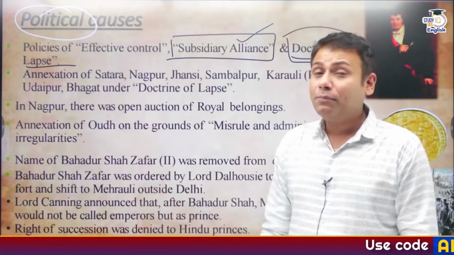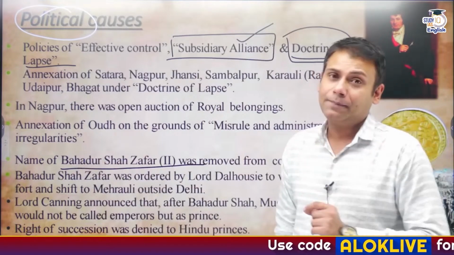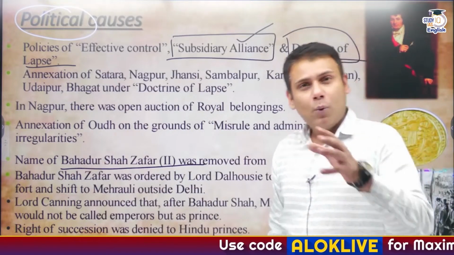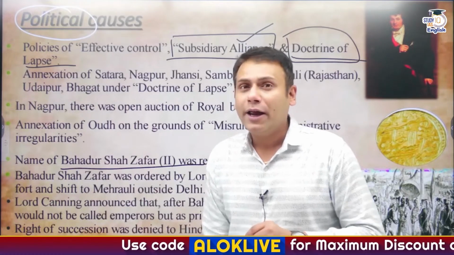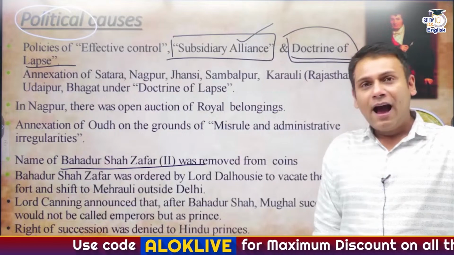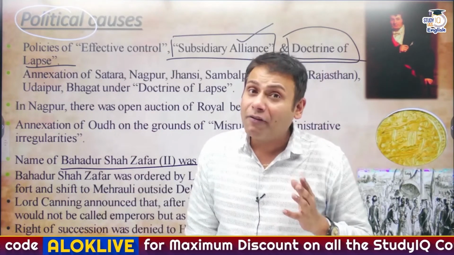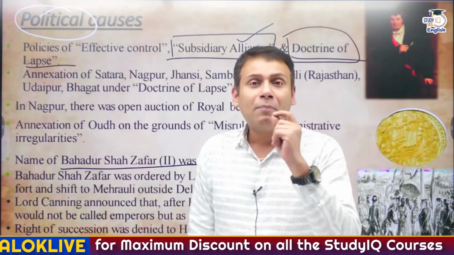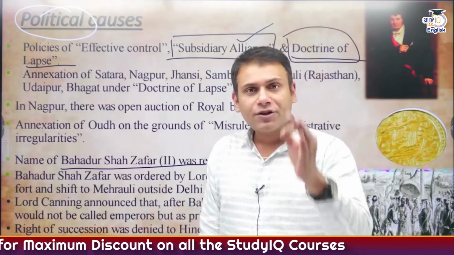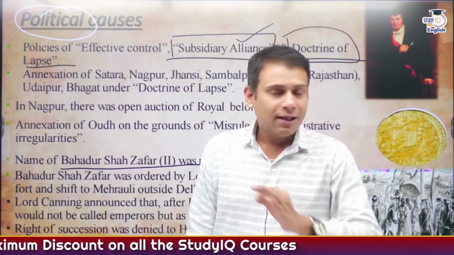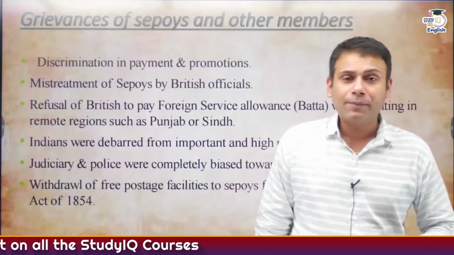Apart from this, the name of Bahadur Shah Zafar was removed from the coins during the time of Dalhousie. When Lord Canning became the last Governor General and the first Viceroy, what did he do? He declared that the Mughals had to vacate all their ancestral palaces. Apart from this, the successors of Bahadur Shah Zafar would not be called emperor; they would just be called princes. That's it. So these became the major political causes.